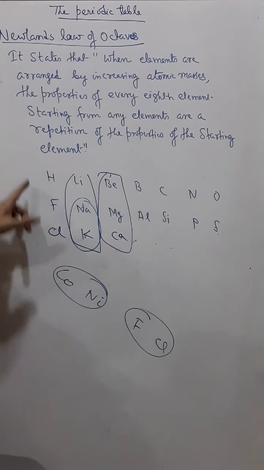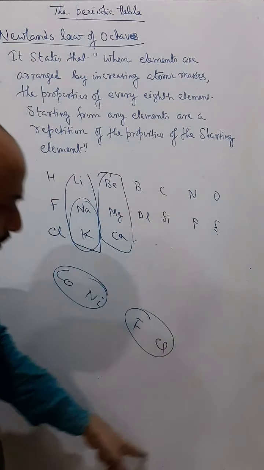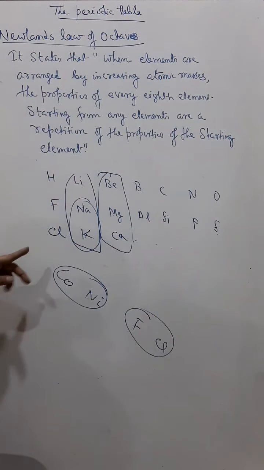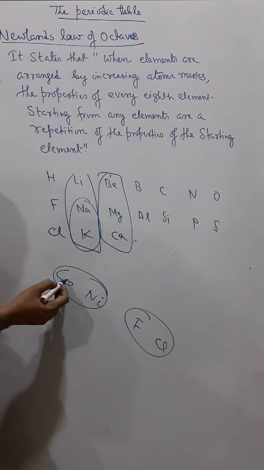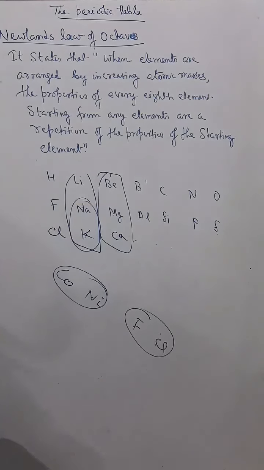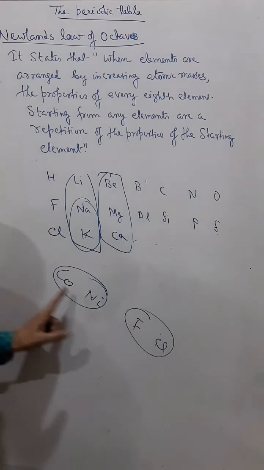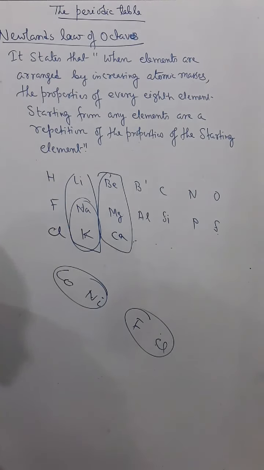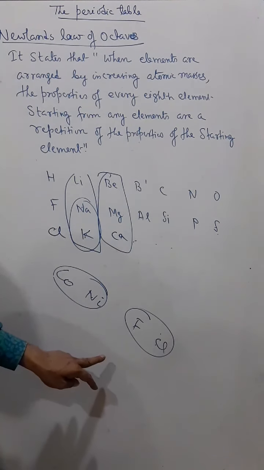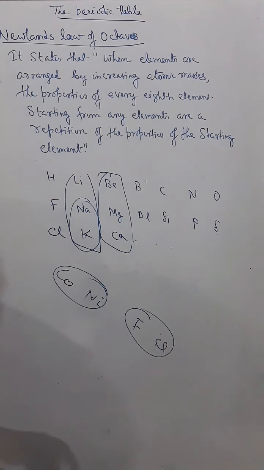So after all the 90 elements were arranged, it was found that cobalt, nickel, fluorine and chlorine are coming in the same group, although they should not come in the same group, because their properties are not matching. So due to these reasons, this law also has been discarded.